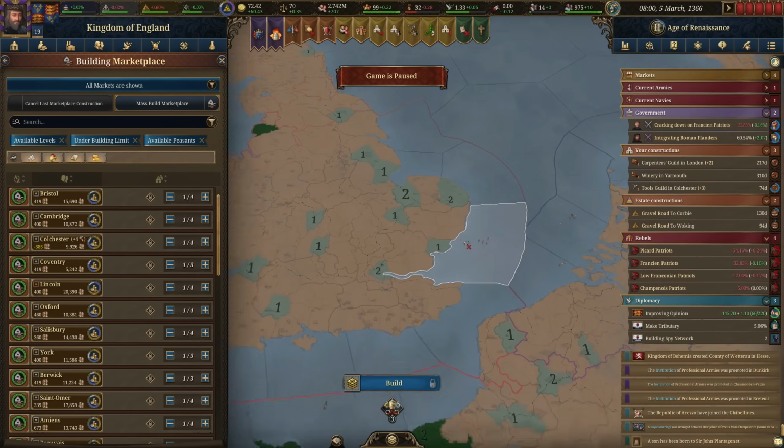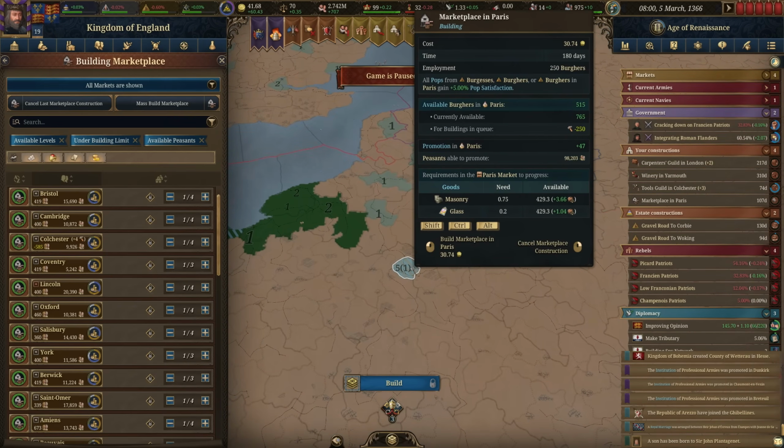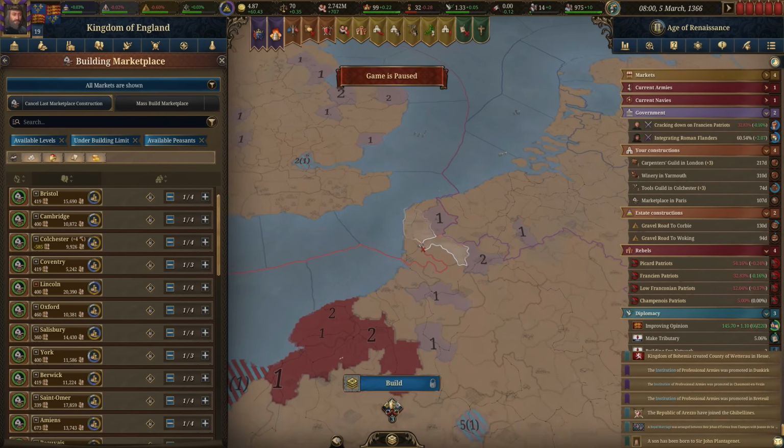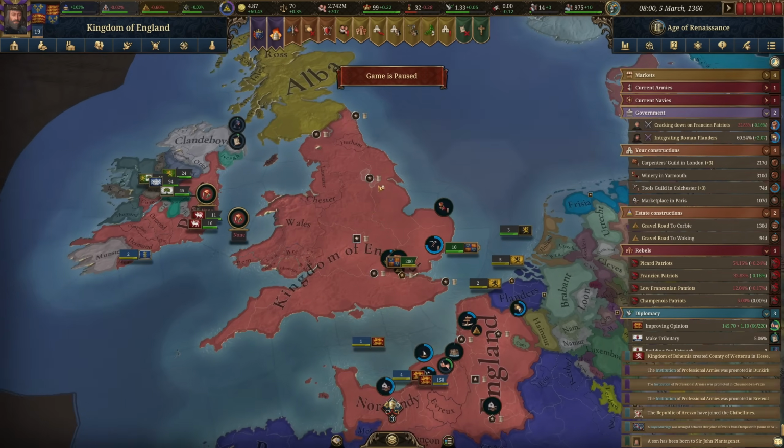So let's get some more marketplaces here in Paris. And, you know, we're going to get one in London as well. We make good money in the London market.